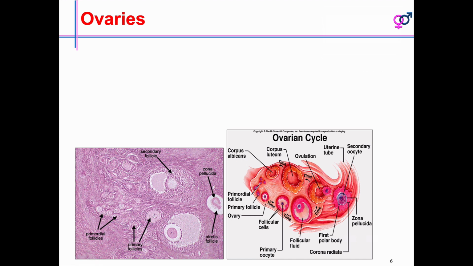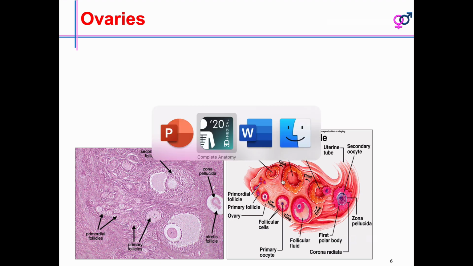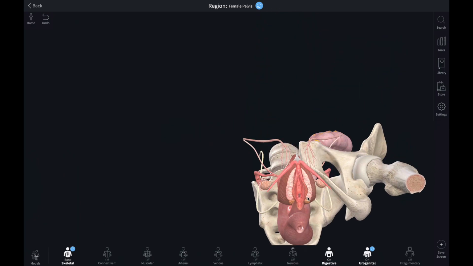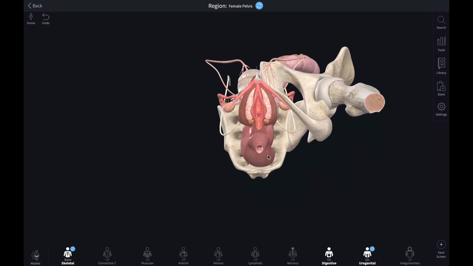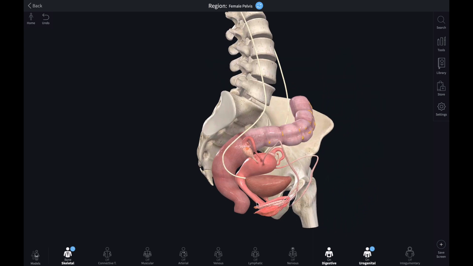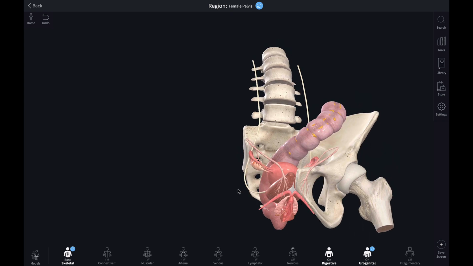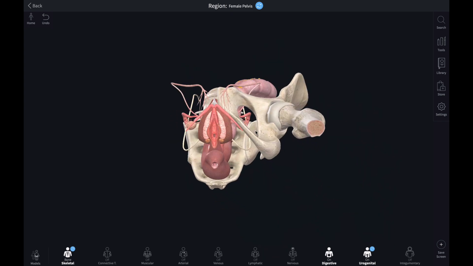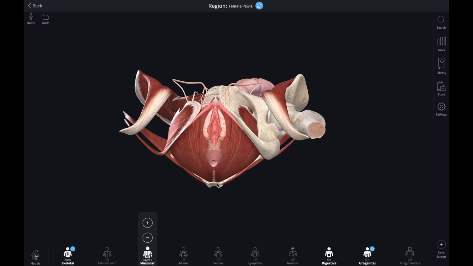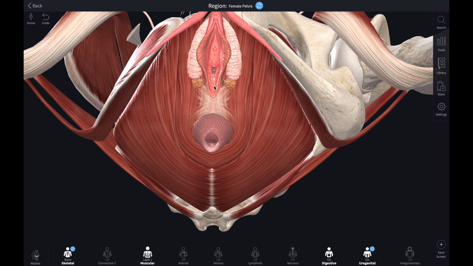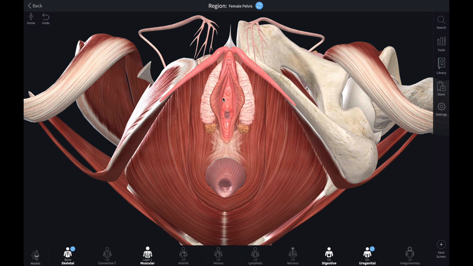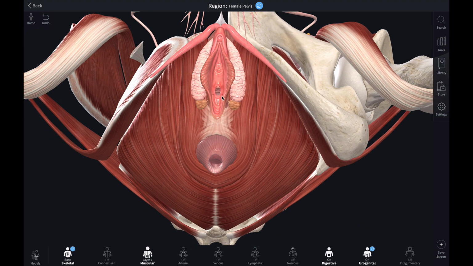One more important thing that you have to understand is the muscle anatomy here. Now imagine the female is going to have a delivery. The child has to pass out through this birth canal. Sometimes the head circumference may be large. At that time, the hormone relaxin secreted during delivery will relax all these muscles. If the head circumference is still too big, you have to do an emergency episiotomy.